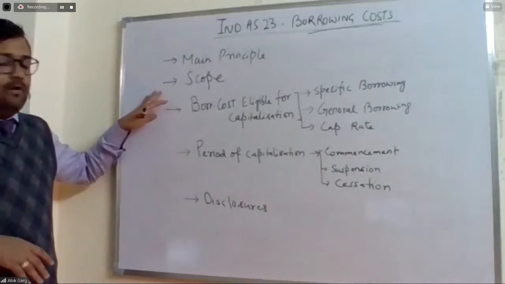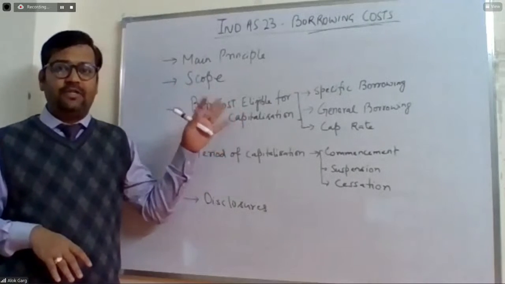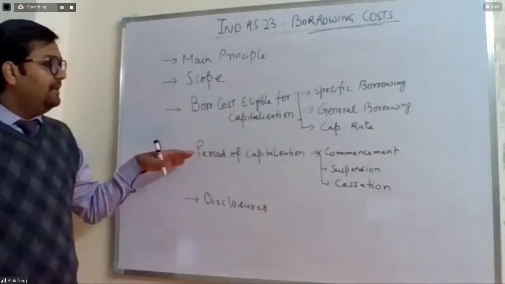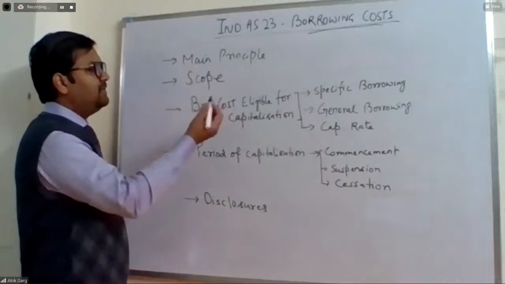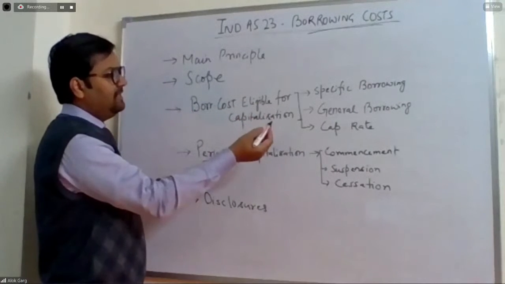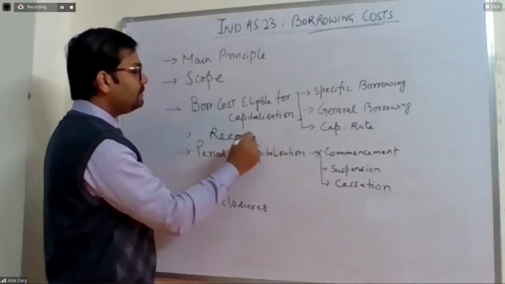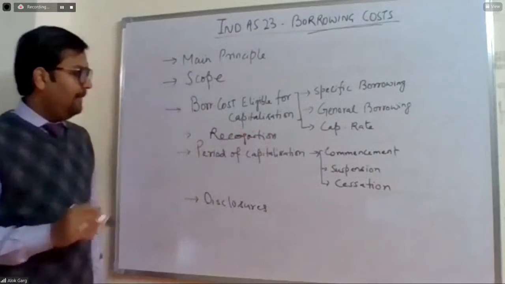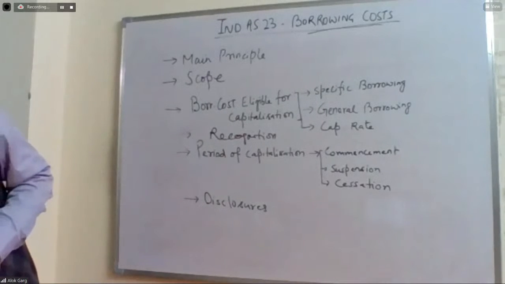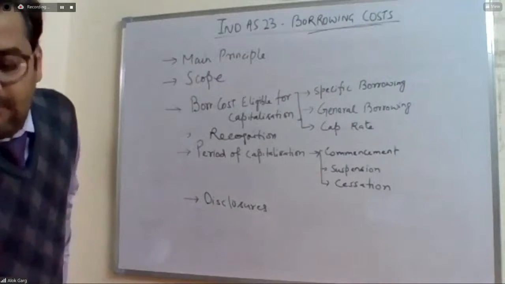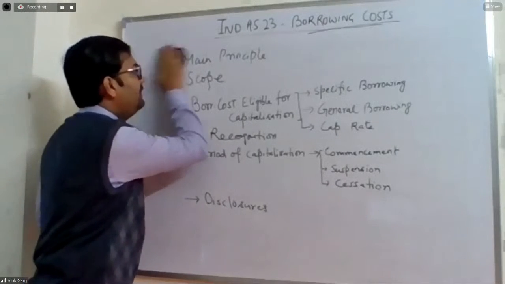This is the entire structure where we will be discussing the main principle, the scope, and borrowing cost eligible for capitalization. There we will be discussing specific borrowing cost, general borrowing cost, capitalization rate, period of capitalization, commencement, suspension, cessation, and disclosure. And between this, there is recognition also. Basically, borrowing cost eligible for capitalization and recognition. Okay. So this is the entire structure. So let's move on to the concept. Let me remove this board.